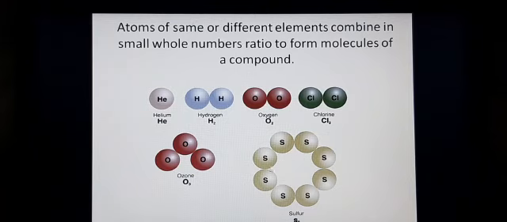In the same way, we have sulfur. There are 8 atoms here. So it is the molecule of only the sulfur element. Here, atoms of the same element have combined to form the molecule of that element.